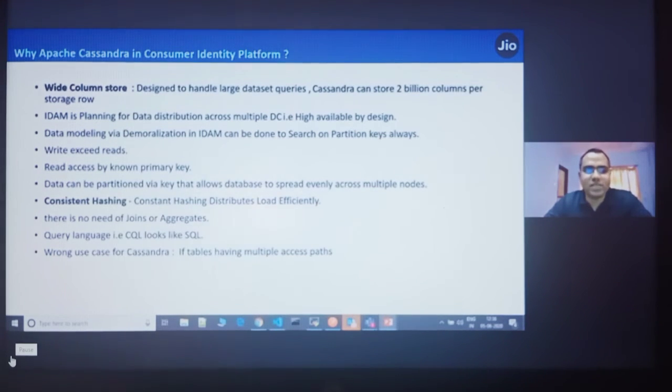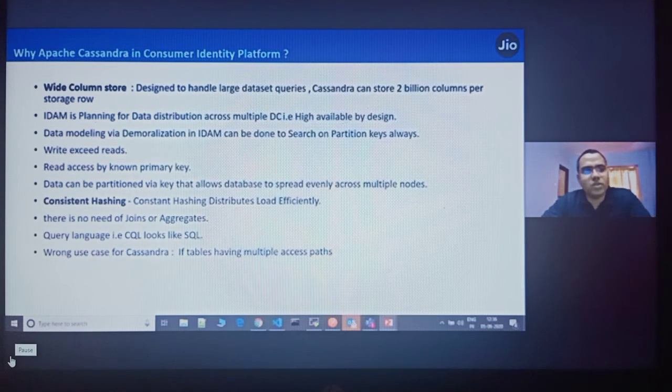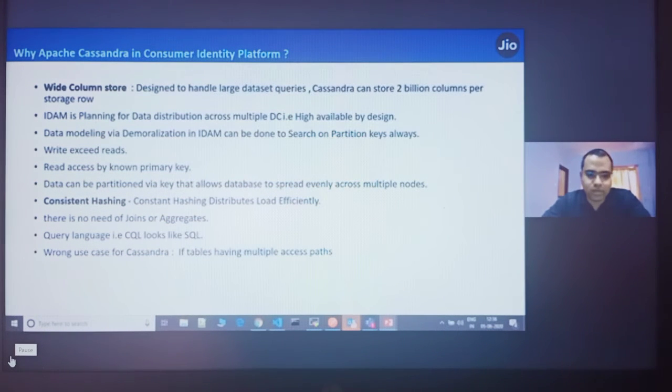A lot of the other databases, Redis and other NoSQL databases also use consistent hashing, and this is the best algorithm people are using. And yes, there is no need for joins and aggregates. If you don't have any need for joins and aggregates, you can use Cassandra very well. If you have this requirement, Cassandra is not well suited for you. Query language has already been explained.